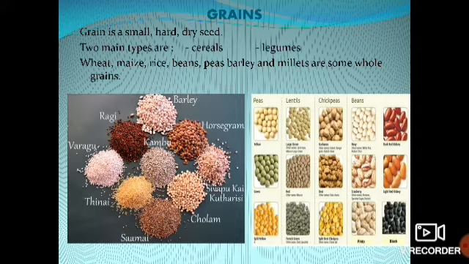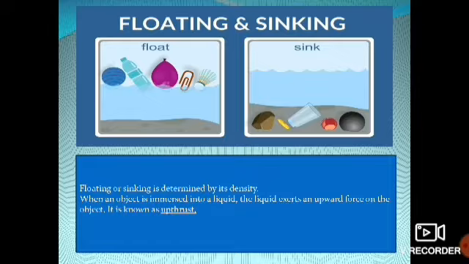Right? So, there are two main types of grains. One is cereals and the other one is legumes. What are the two? Cereals and legumes, right? We'll have some examples of these grains: wheat, maize, rice, beans, peas, cholam. What is the other one? Chickpeas. These are some examples of grains. Clear? These grains are rich in carbohydrates and proteins. Clear? Next.